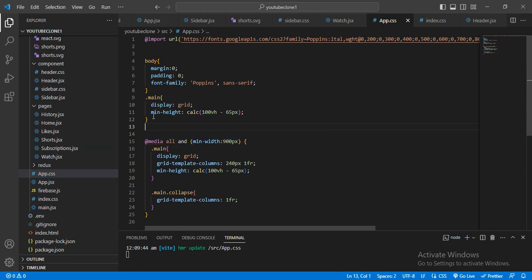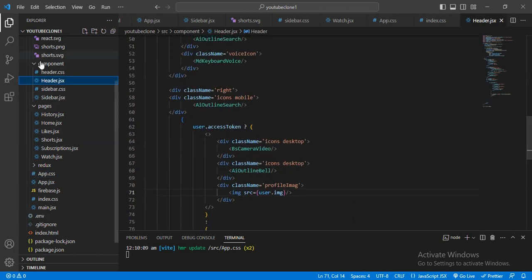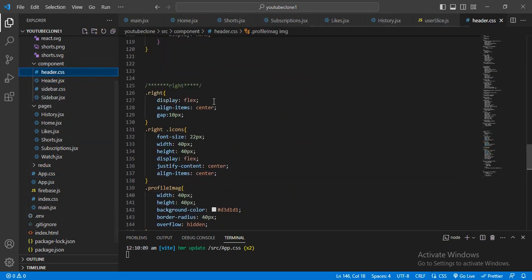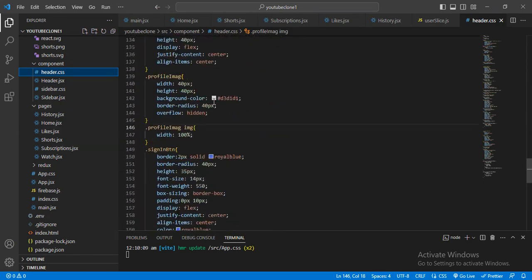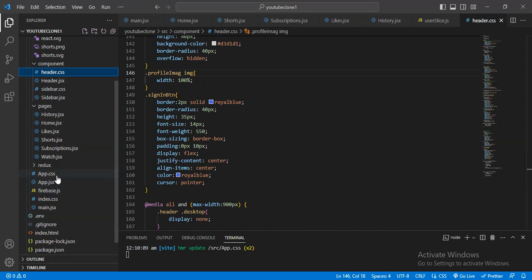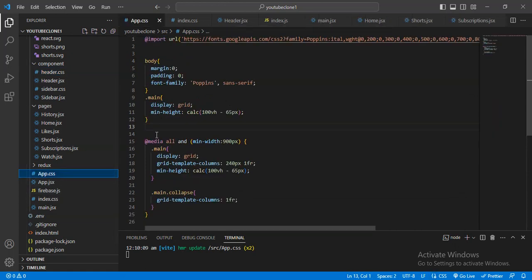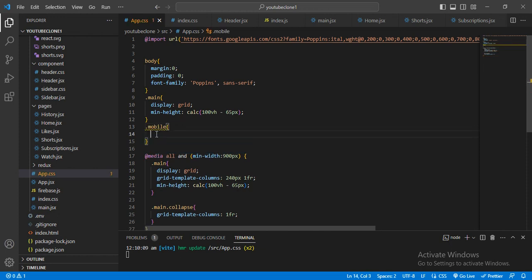Let me check if I created it in the header.css. Okay, I have not created it, so I will go to the app.css and create mobile there. It will be displayed in the mobile version.